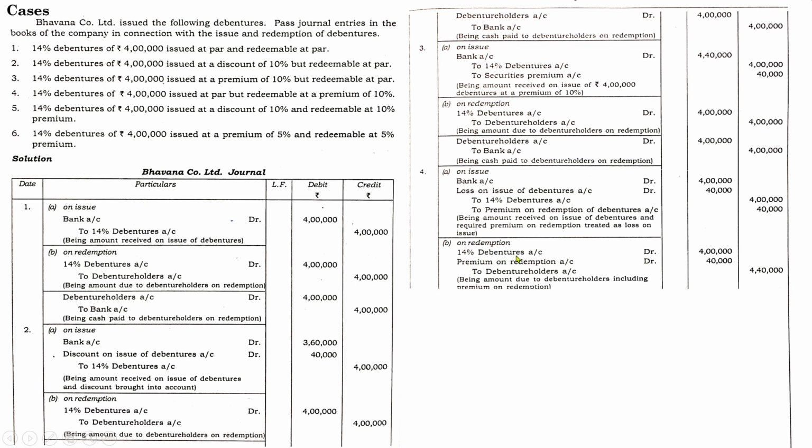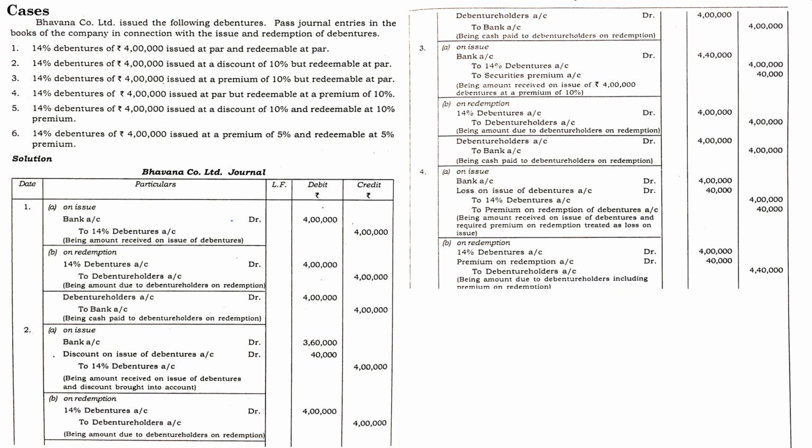Okay, 14% debentures. What is the value of debenture? 4 lakhs. What is the premium on redemption? 10%. So 4 lakhs 40,000 to debenture holders 4 lakh 40,000. Being amount due to debenture holders including premium on redemption.